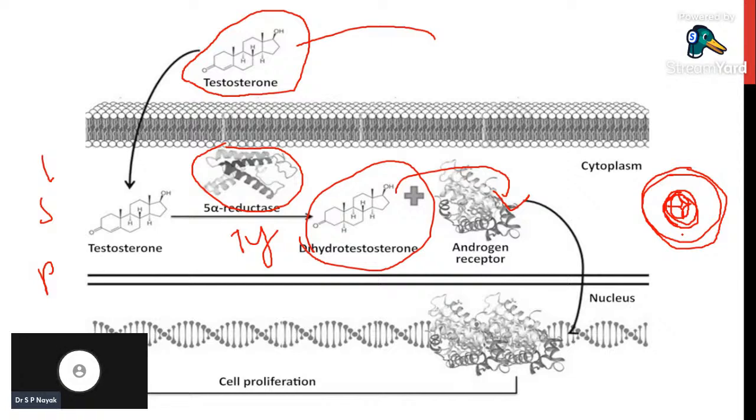When prostate gland size increases, it will constrict the urethral tube, the urethral duct. And when the urethral duct is constricted, it will cause urinary symptoms. Clear, everybody? I think this point is clear.